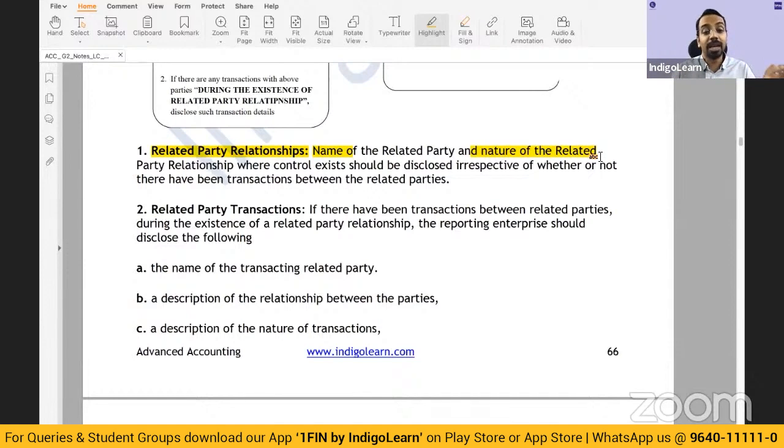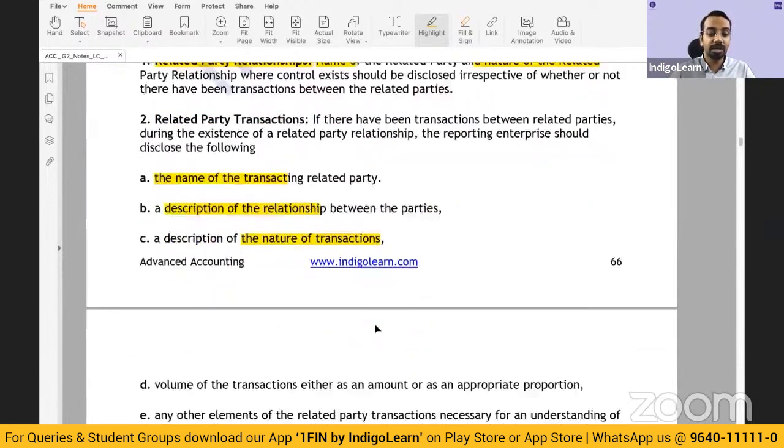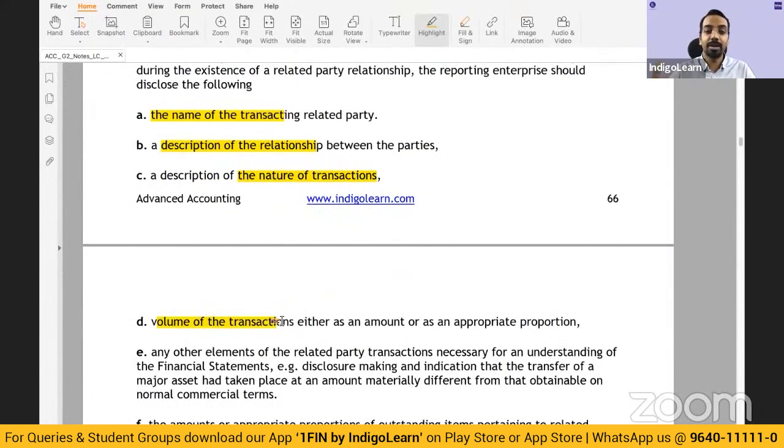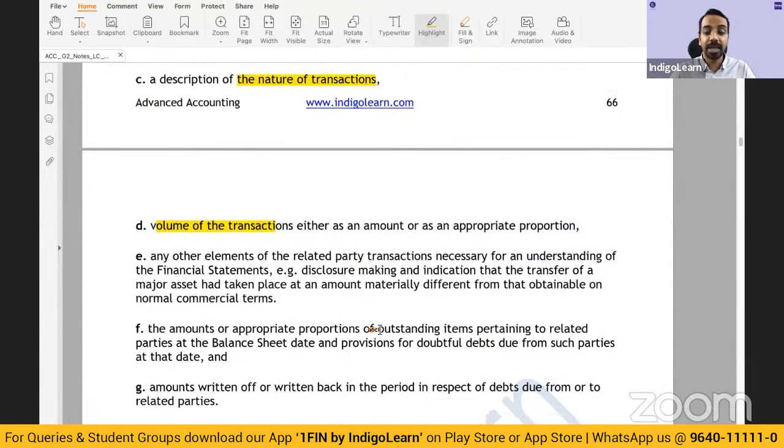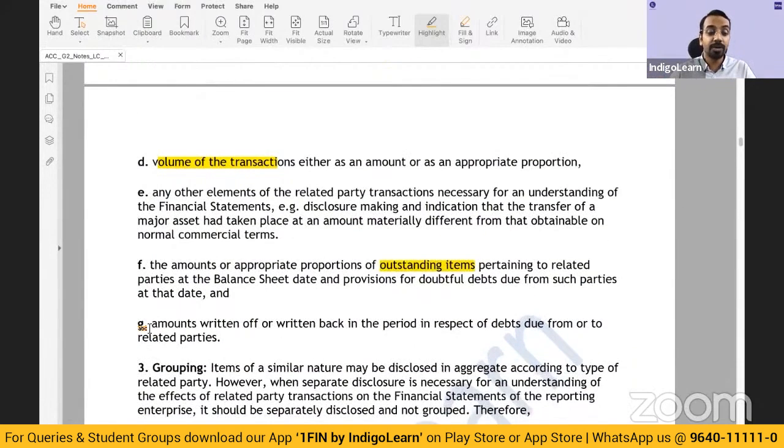Okay. And if related party transactions have happened between related parties during the related party relationship, please note, only the transactions when the related party relationship existed, then you have to disclose the name, the relationship, the description of the nature of transactions, volume, generally as an amount, and any other elements of the related party transactions which are necessary for a better understanding of the financial statements. Then outstanding items: let's say a loan has been given, what is the amount of loan outstanding, and if you have written off any amounts in that period, you have to disclose that.